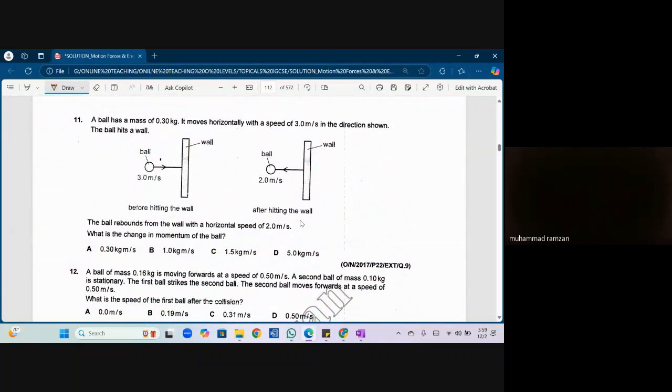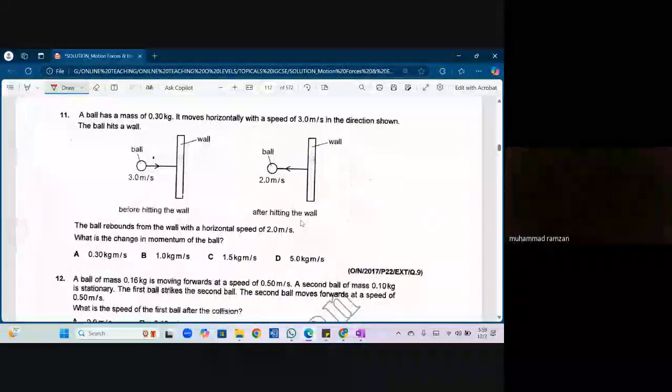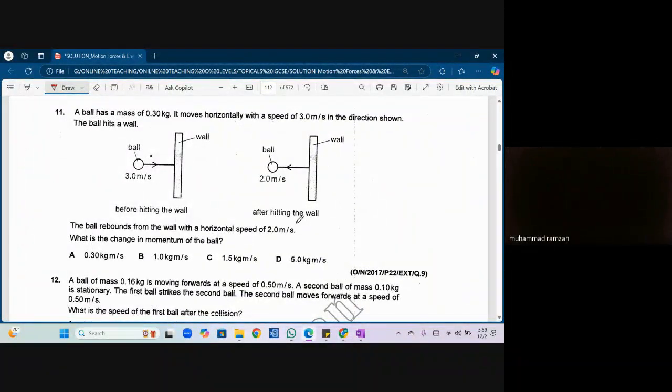It's almost the same question. Do you want to do this or should I proceed? Sir, do it. A ball of mass 0.3 kg moves horizontally with a speed of 3 in the direction shown. The ball hits a wall. The ball rebounds from the wall with a horizontal speed of 2. What is the change in momentum of the ball?